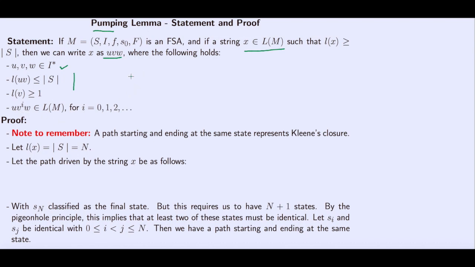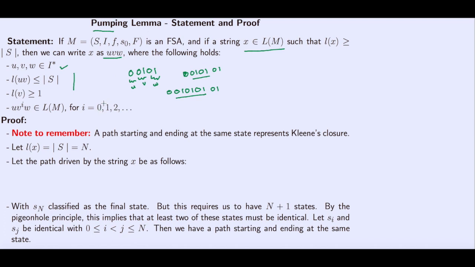So for example, if we have 0 0 1 0 1, and this is my V, this is my W, and this is my U, then 0 0 1 0 1 and 0 1 should also be in the language, because this is V squared, or V concatenated 2 times, and so on. This is also in the language. So if this is in the language, then this also has to be in the language. So this is the explanation of the statement.